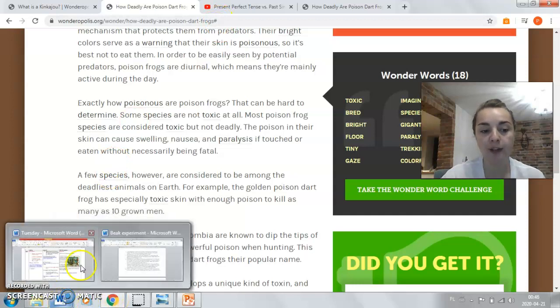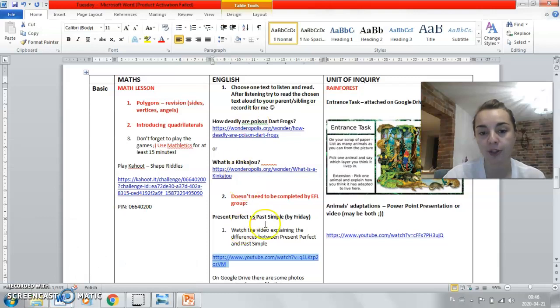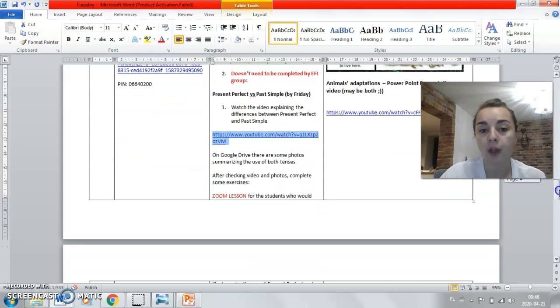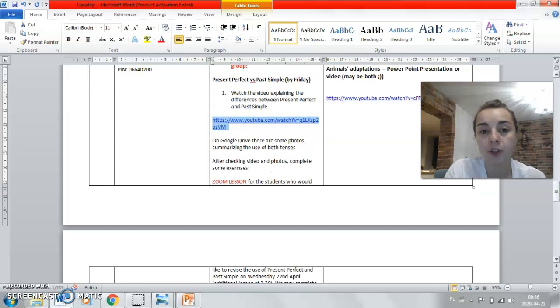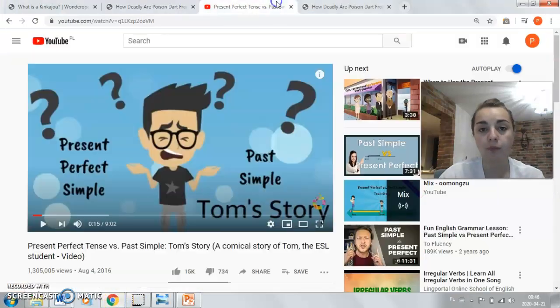Now the EFL group does not need to do the second part, as they've got the EFL tasks. However, if they want, of course, they are free to do that. And the second topic is to compare present perfect and past simple. So we are going to compare those two tenses. There is a video added which explains the difference between both of them, so when to use present perfect, when to use past simple.